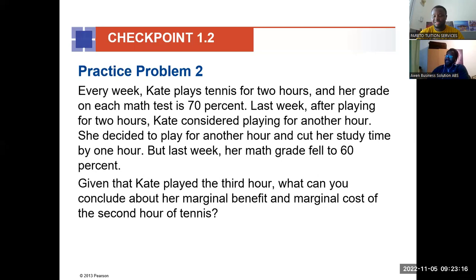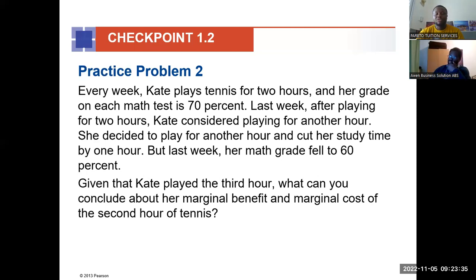Let me reframe it. We're talking about marginal cost and marginal benefit being the basis for whatever choice we make. Before you make any choice, you compare your marginal benefit and your marginal cost.